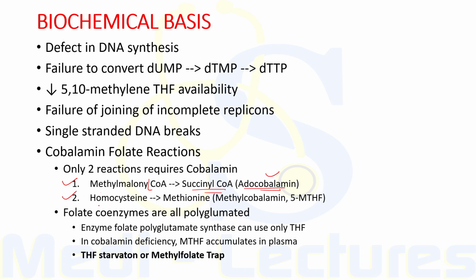The second reaction is homocysteine to methionine conversion, which requires methylcobalamin as well as 5-methyl tetrahydrofolate. So this reaction requires both cobalamin as well as folate. Now, folate coenzymes are all polyglutamated because large size aids retention inside the cell. The enzyme folate polyglutamate synthase can only use tetrahydrofolate.